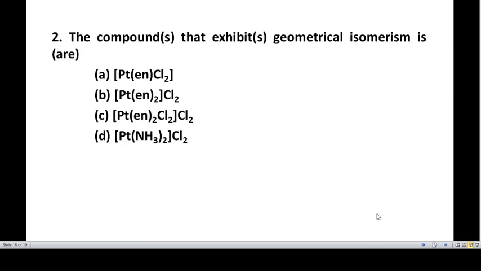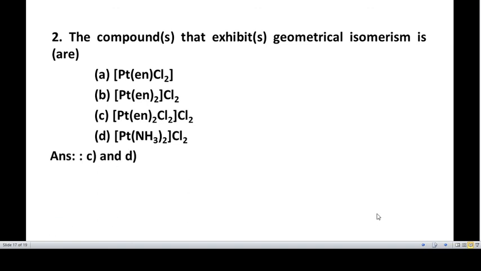And the second question is: the compounds that exhibit geometrical isomerism is or are. Option A is dichloroethylenediamine platinum, and the other options include ethylenediamine platinum chloride, dichloroethylenediamine platinum chloride, and diamino platinum chloride.